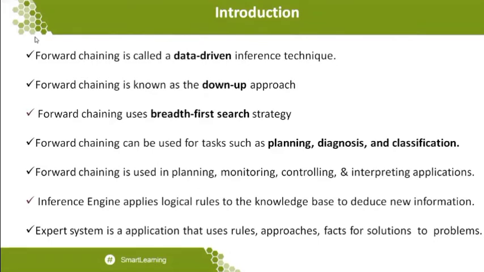So this kind of thing, we will see already in the breadth first search strategy. Okay, and what is the main planning, or the main objective, or the main task of forward chaining? That is the most important. Number one is planning, number two is diagnosis, and number three is classification.